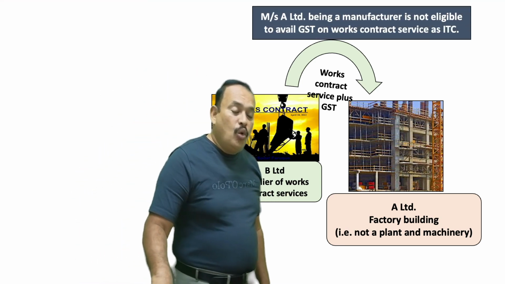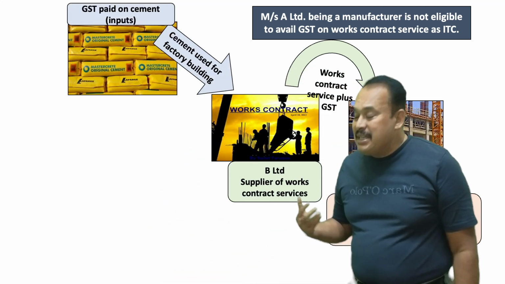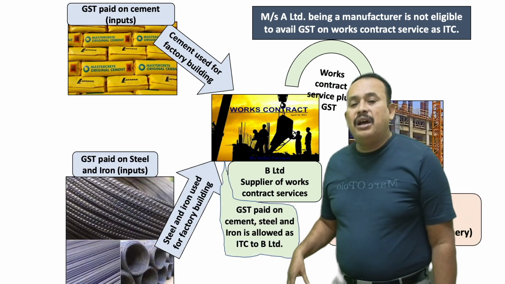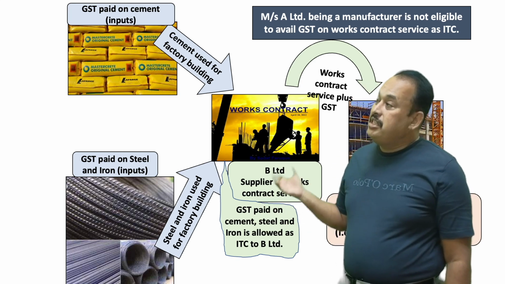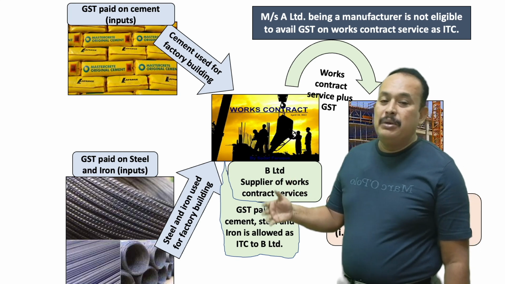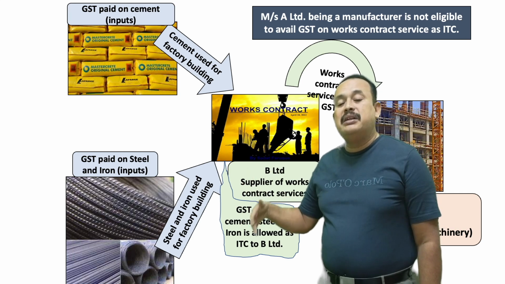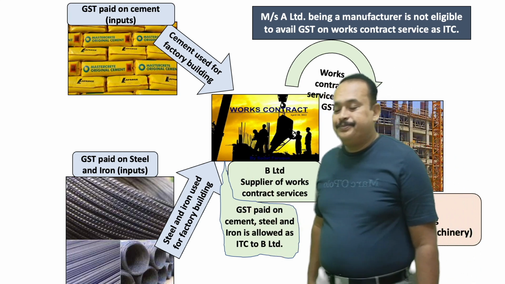Now, works contractor B Limited purchases the cement, sand, iron, steel and all. In that case, on that inward supply, GST ITC is allowed to the works contractor. B Limited can avail the ITC of the GST paid on cement, steel, iron. Got the clarity, my dear friends?